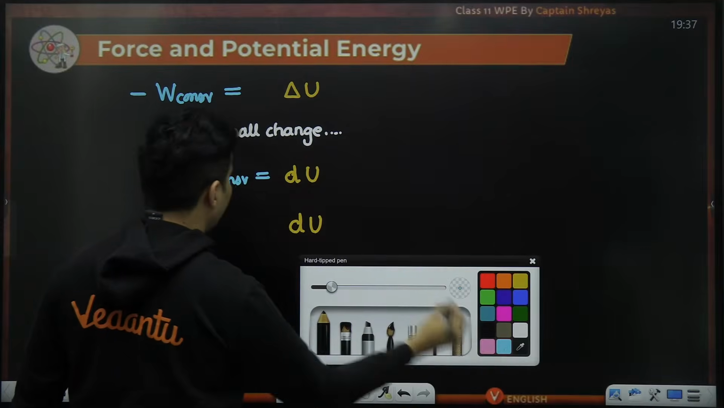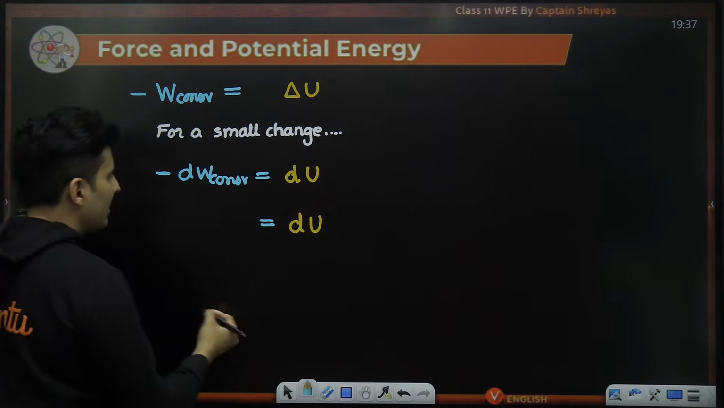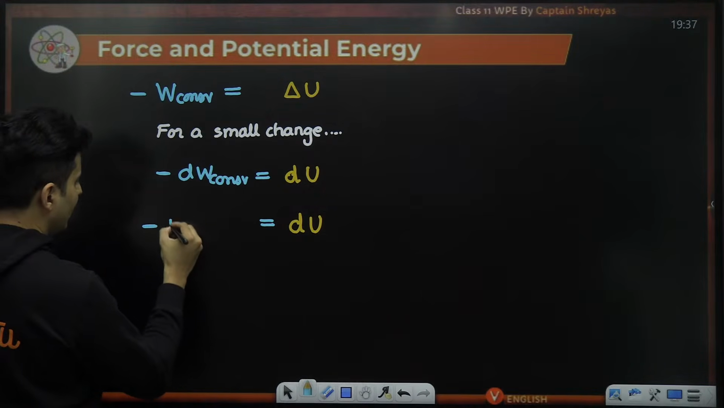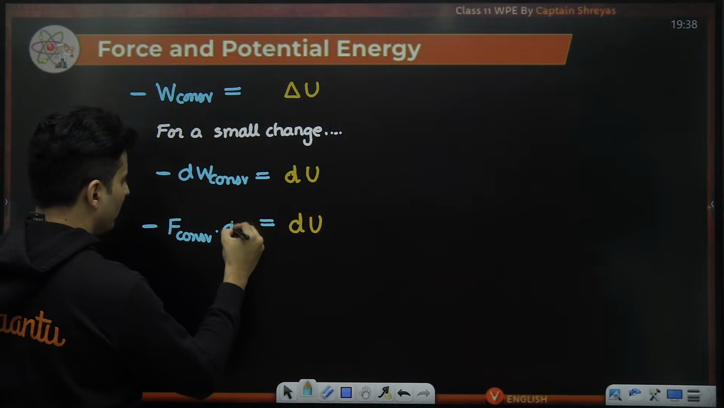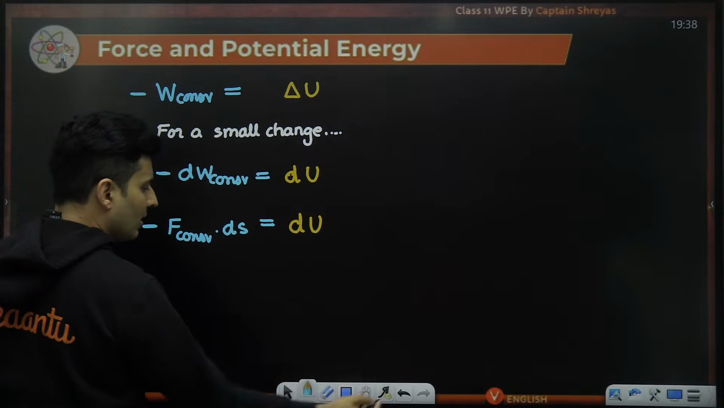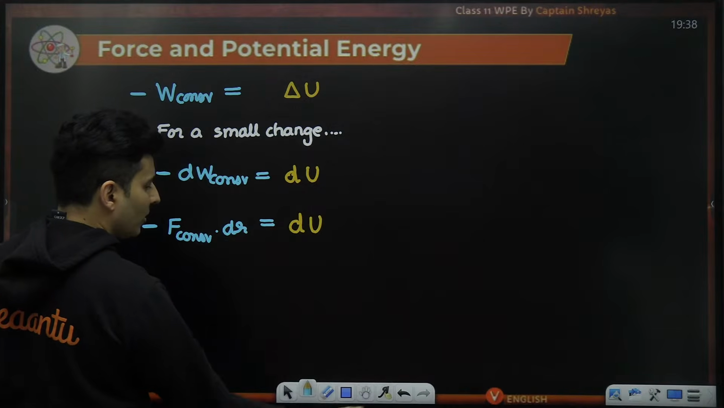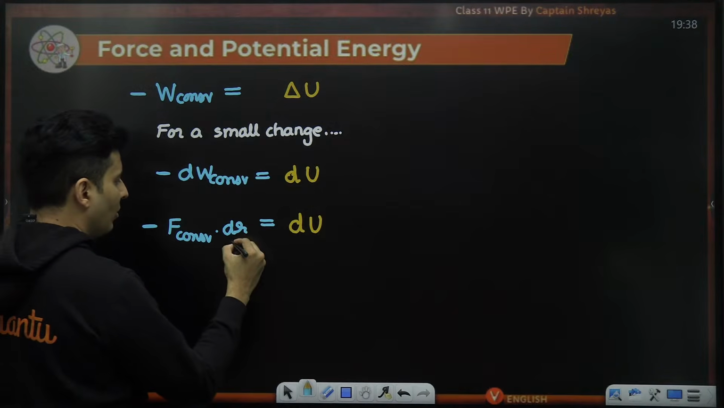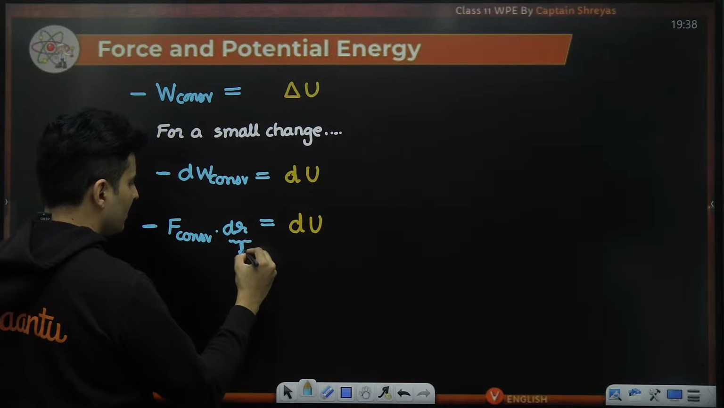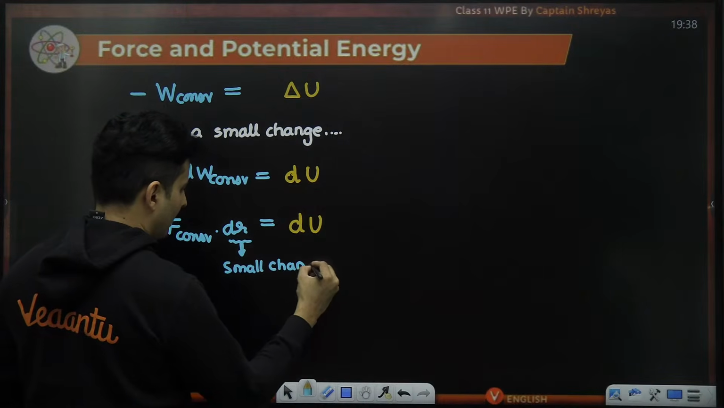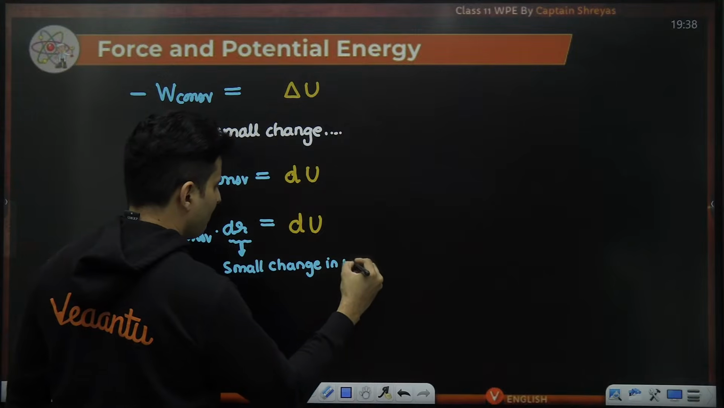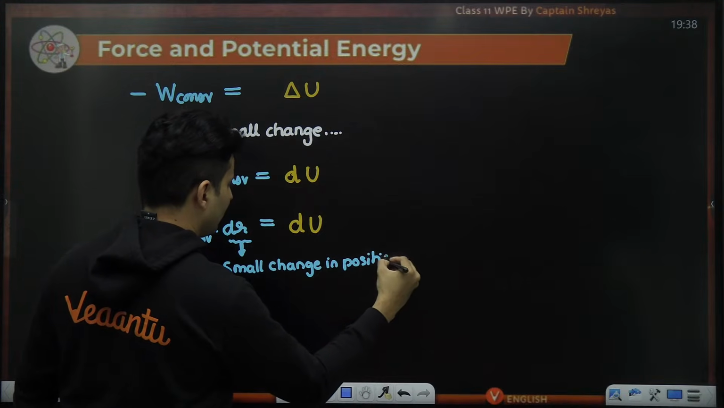What is the work done formula? Work is force into displacement. So it will be minus that conservative force multiplied by that small displacement, let's say ds or dr, whatever you want to call. Okay, dr is that small displacement. This is nothing but small change in position.